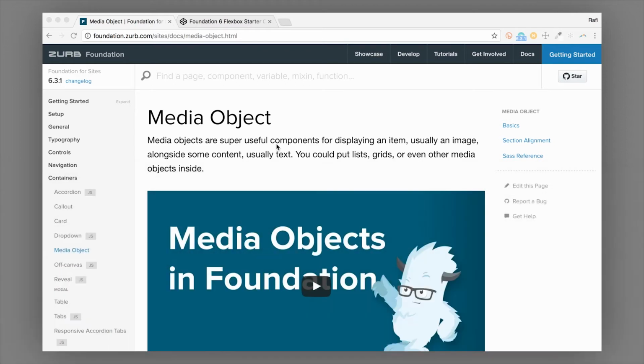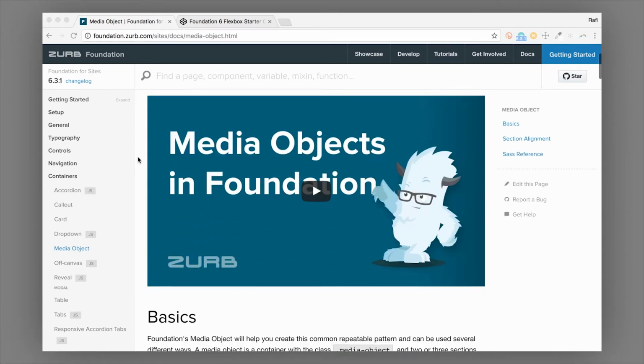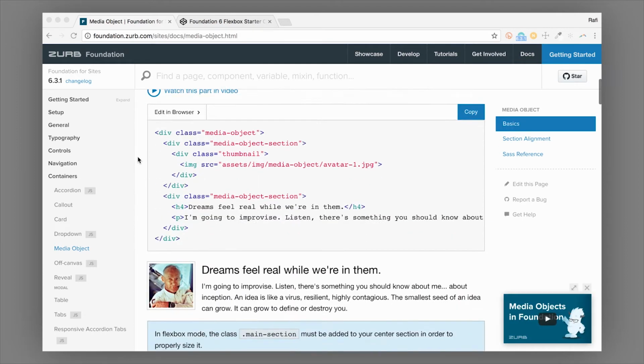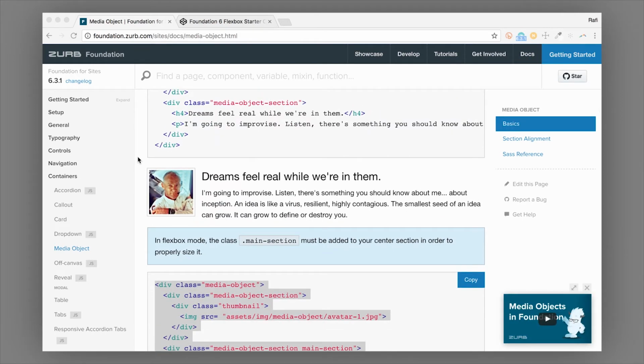we're going to cover the media object component in Foundation. So the media object helps you create a specific type of layout where there's usually an image or a video or something like that on one side and then text on the other side.